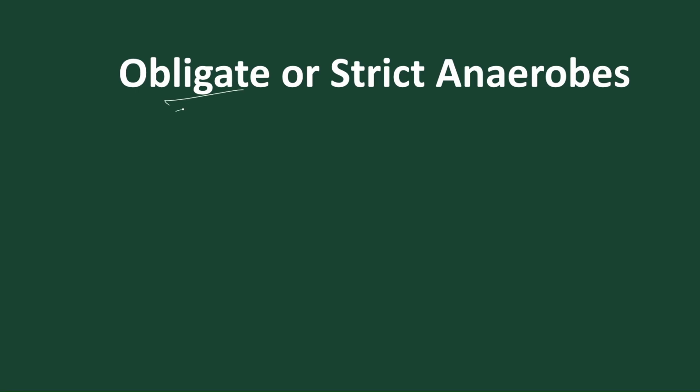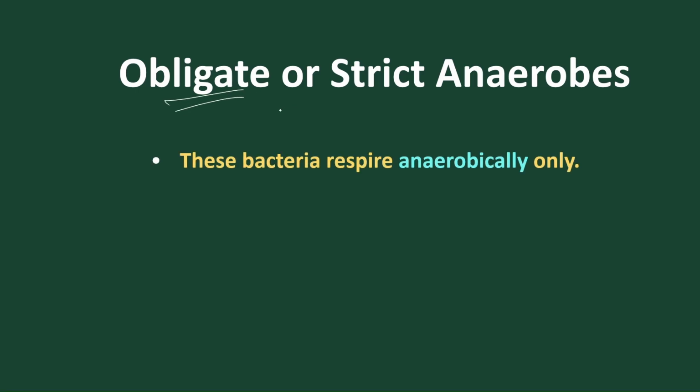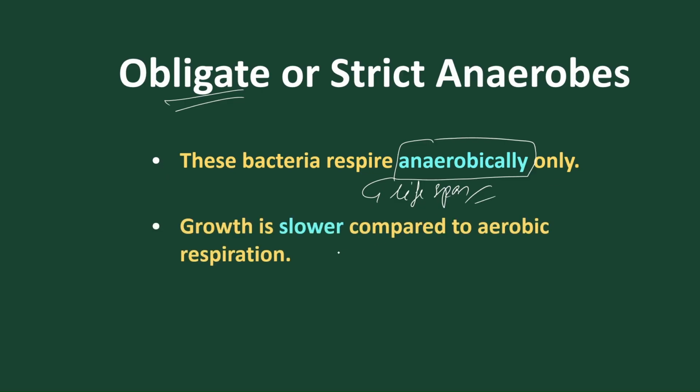Then move on to obligate anaerobes. Obligate, or strict, means throughout the lifespan they behave as anaerobes. So the bacteria respire anaerobically throughout their lifespan. In this condition the growth is very slow because less energy is utilized.